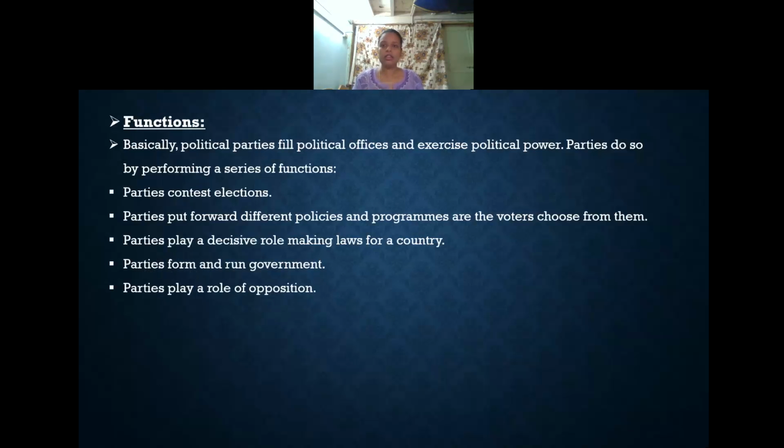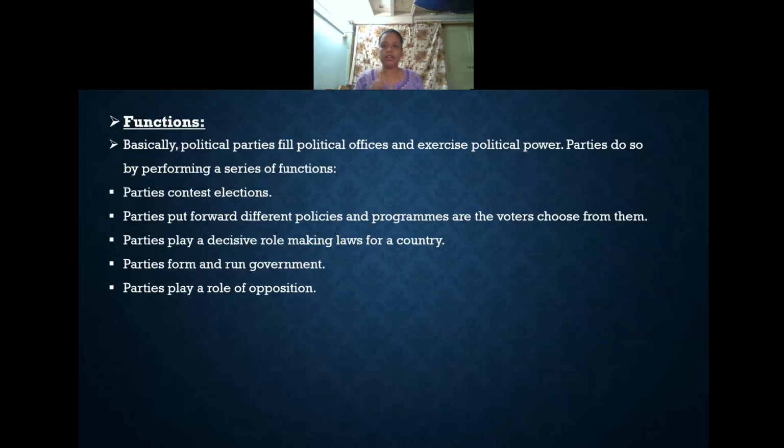And also, the political party plays the role of opposition. Because we have adopted a multi-party system, one or another party will play an opposition role. Regarding whatever policies the government is implementing in our country, another political party will criticize them. They will tell the pros and cons, that is, the merits and demerits of that policy.